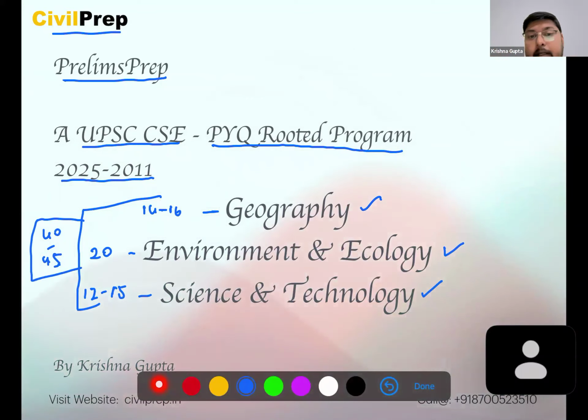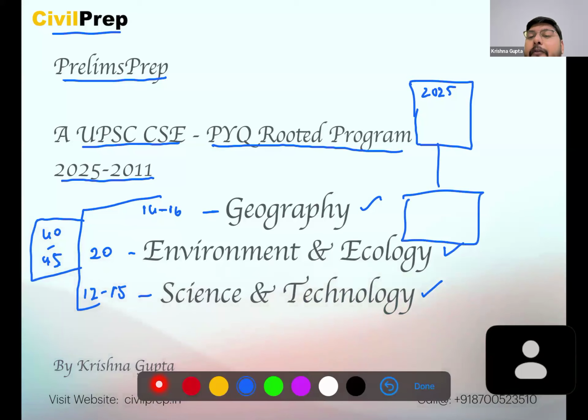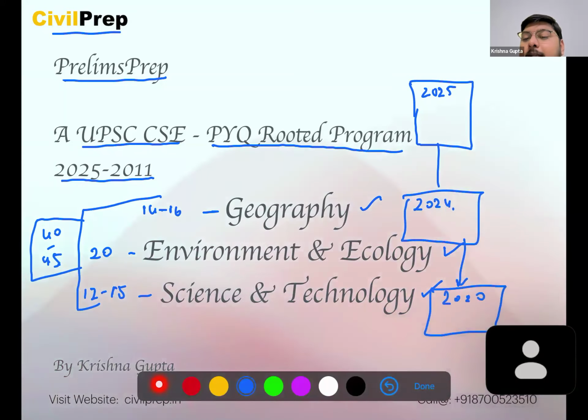What we see in the contemporary time is that, for example, in 2025 there have been certain questions. If I take geography, it is on isotherm. If we root it, we will find that in the year 2024 there is another question on this isotherm. If we go to the year 2020, yes, there is another question on isotherm, which is for 26 degrees Celsius for ocean mean temperature and sea surface temperature.